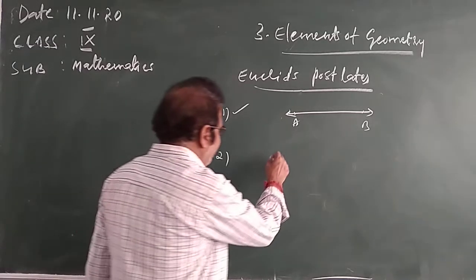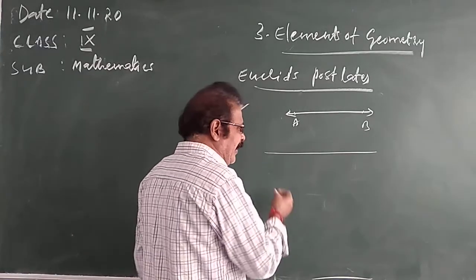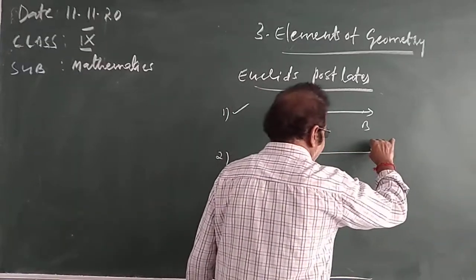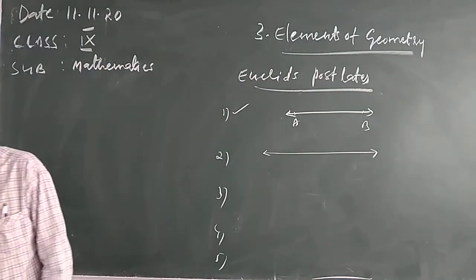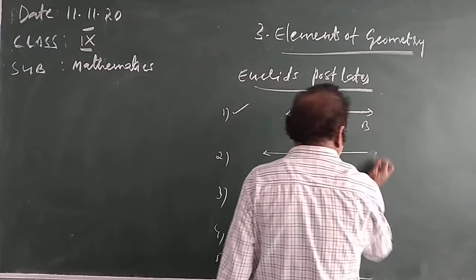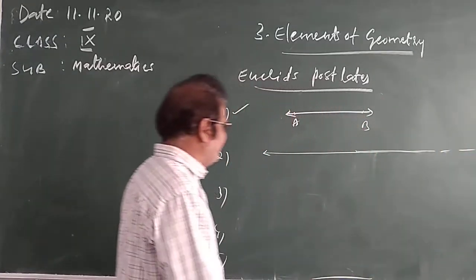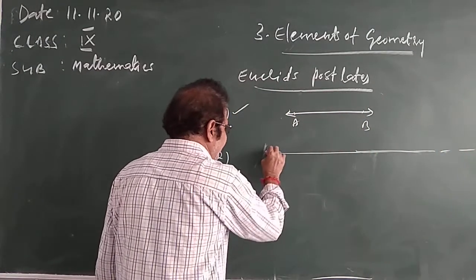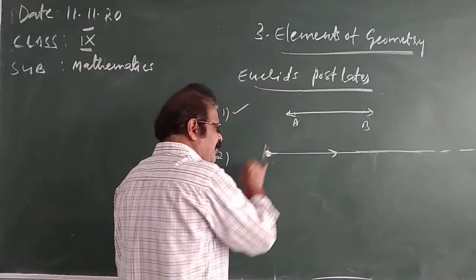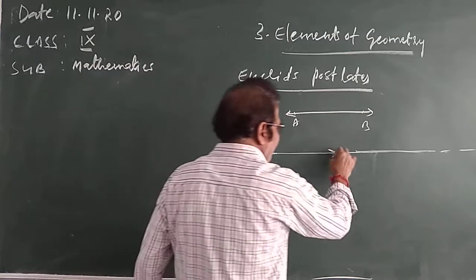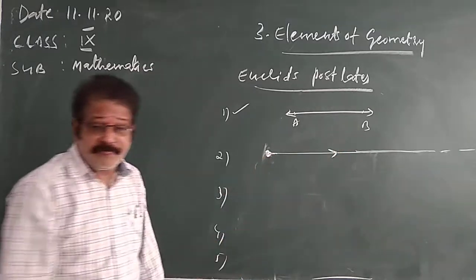A line can be a terminated line. This is a terminated line. A terminated ray can be extended indefinitely. It can be produced infinitely. So this ray is there, it can be extended. Infinitely means endless. A terminated ray, where it starts, the terminal position, the initial position, can be extended indefinitely or infinitely. This is the second postulate of Euclid.